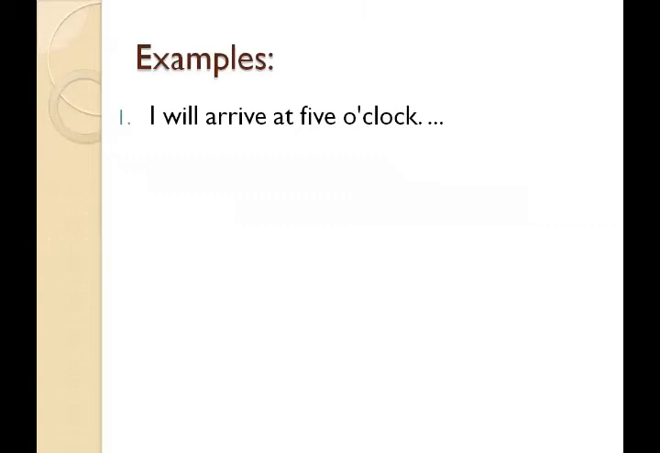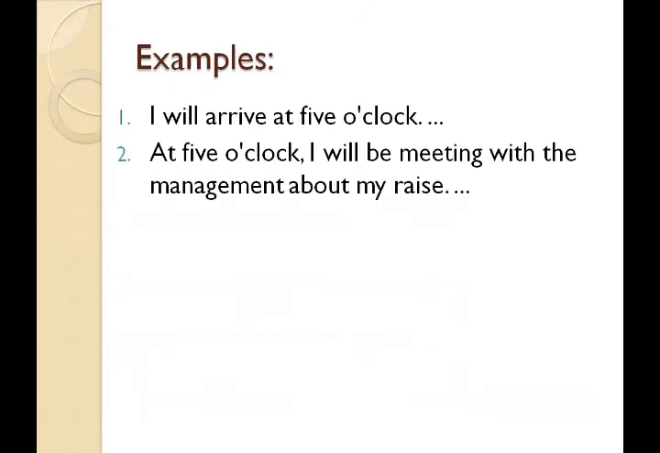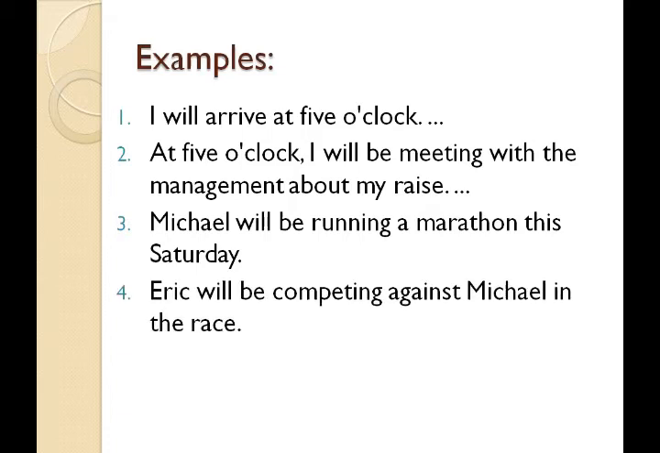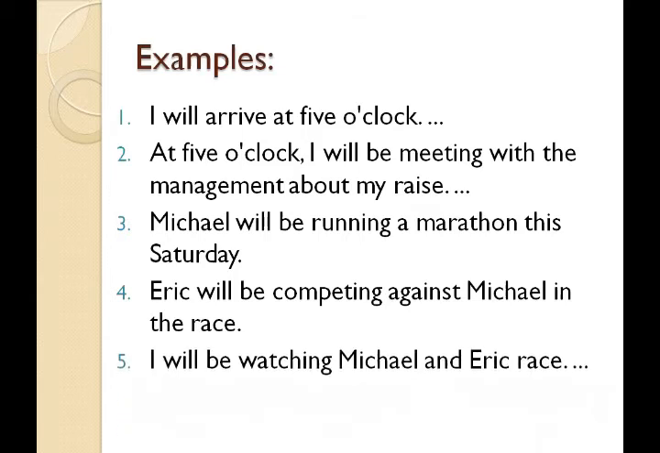I will arrive at 5 o'clock. Understand, students? At 5 o'clock, I will be meeting with the management about my race. Michael will be running a marathon this Saturday. Eric will be competing against Michael in the race. I will be watching Michael and Eric race. Now these all are the sentences which show the intentions of a person or the future happening of some action.